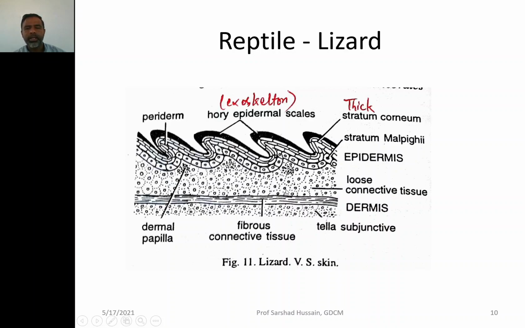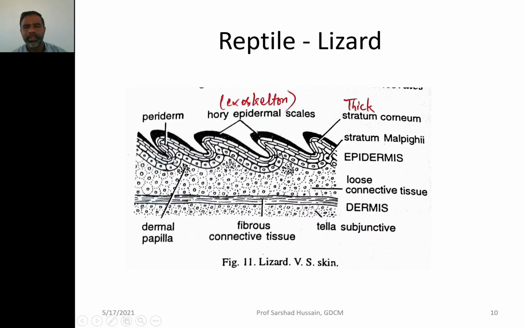And then you may find that the loose connective tissue at some pockets has some dermal papilla. These dermal papilla are basically the nutritive supply to the overlying scales. Here you can see the epidermis, which is multi-layered. You have the stratum malpighian layer, then the thick stratum corneum, and the exoskeleton in the form of horny epidermal scales. So these dermal papilla are the nutritive supply to the developing epidermal scales.